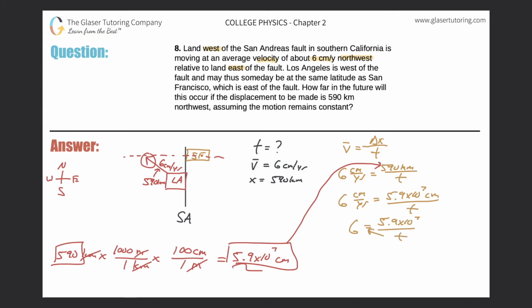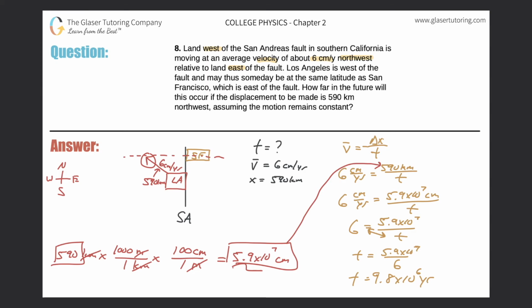All I'm going to do here is just now switch these two variables, bring the time up to the numerator on the left-hand side and bring the 6 down to the denominator on the right-hand side. So now it's 5.9 times 10 to the 7. And then we can now simply calculate, right? So take 5.9 times 10 to the 7, divide it by 6. Okay. So we get a value of approximately 9.8 times 10 to the 6. Okay. And remember, that's in years. So that's about 9.8 million years, or almost about 10 million years.